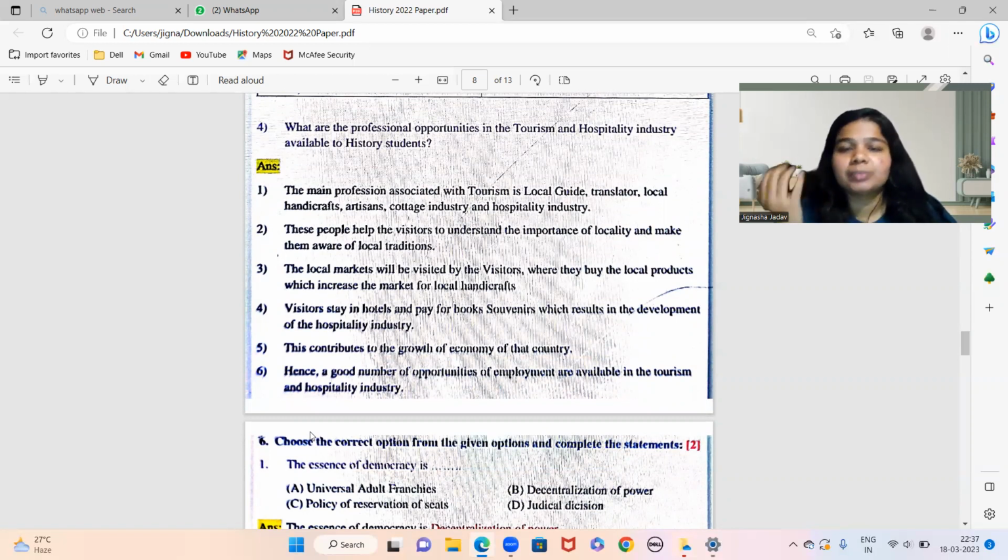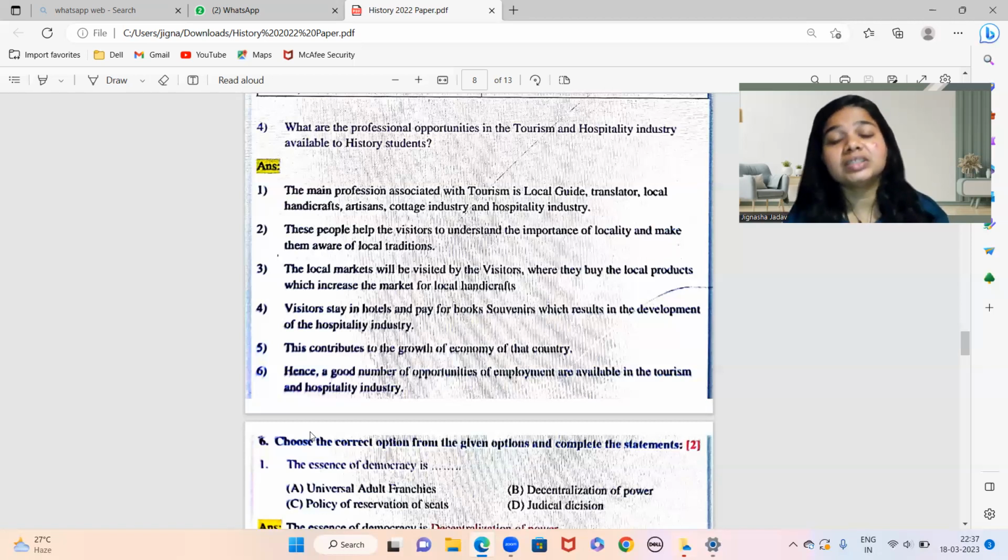अभी चलो हिस्ट्री सब आपने बात किया, but lastly people they want to earn, right? Everyone wants to earn. तो ये field में क्या job opportunities है या professional opportunities है कि people can earn. So the main professional associated with tourism is local guide. You can be, आप local guide बन सकते हो, आप translator बन सकते हो, आप cottage industry, hospitality industry, local handicraft artisans, मतलब ये सारे field में history के you have option for profession. You can opt it as profession.